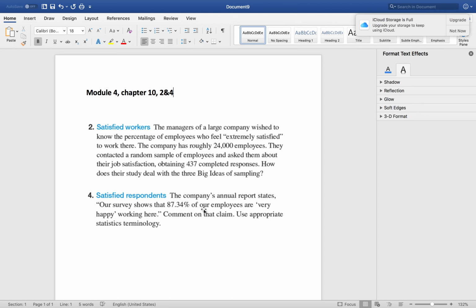The population size is 24,000. The sample size is 437. The sample survey is we're doing 437 from a whole 24,000. It shows us a sample of the population because only that many people completed the responses from the whole population.